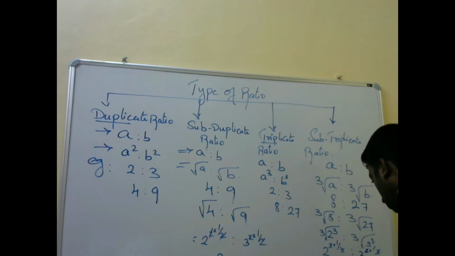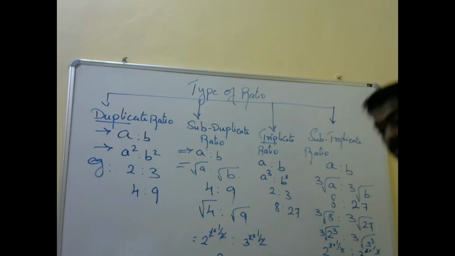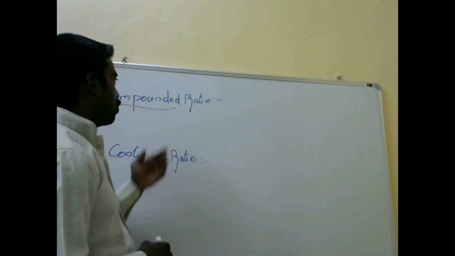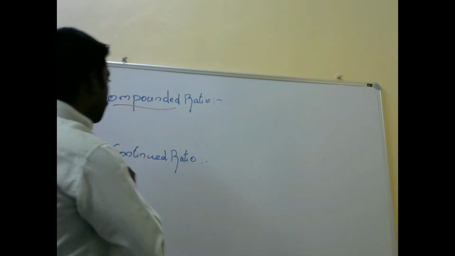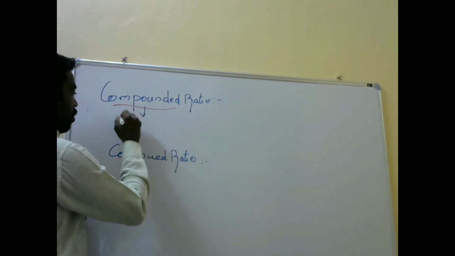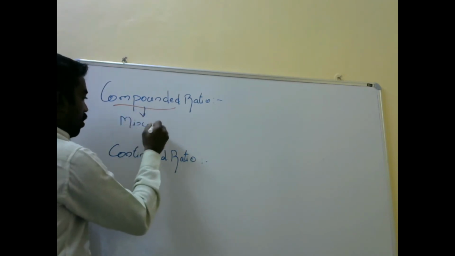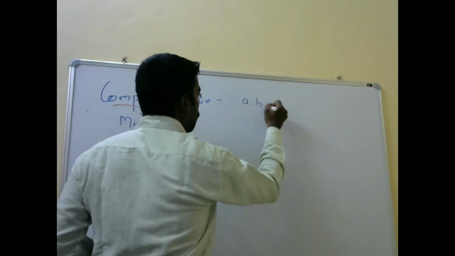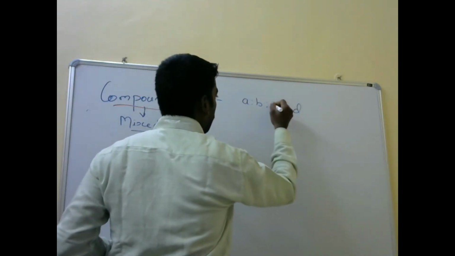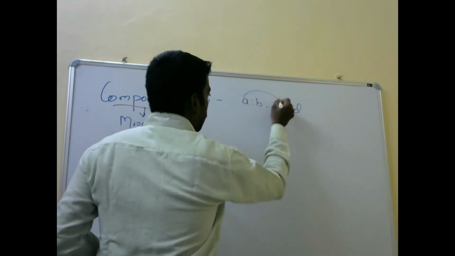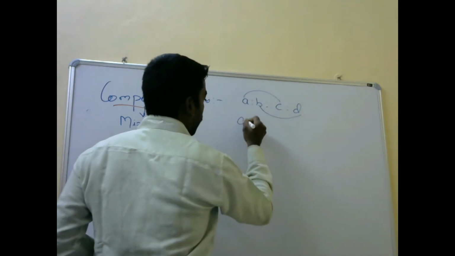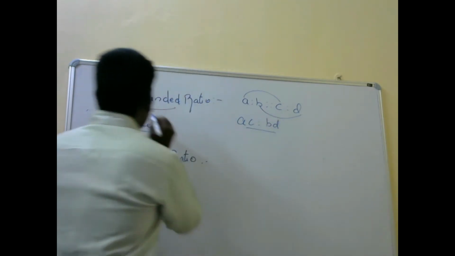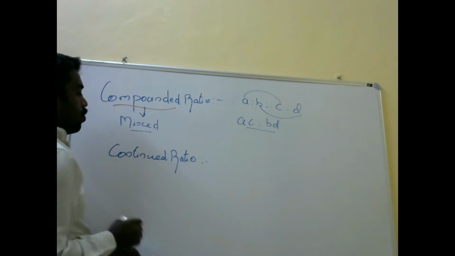Three cancel, get 2 is to 3. We are going to see about compound ratio and continued ratio. Compound ratio is nothing but the mixed ratio. For example, A is to B, C is to D, when mixed you will write AC is to BD. This is called a compound ratio.